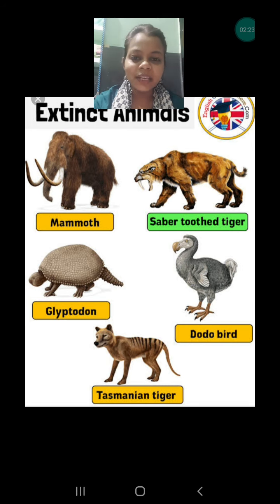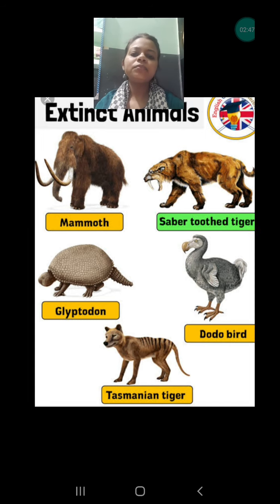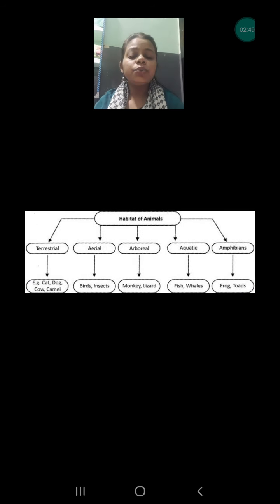And what are the examples? Mammoth, dinosaurs, saber-toothed tiger, dodo bird, and so on. So keep in your mind some of the examples of extinct animals. It is important. Some of the examples will come in the exam and you have to choose the correct option according to that.